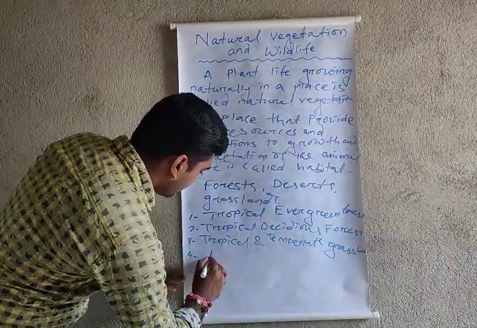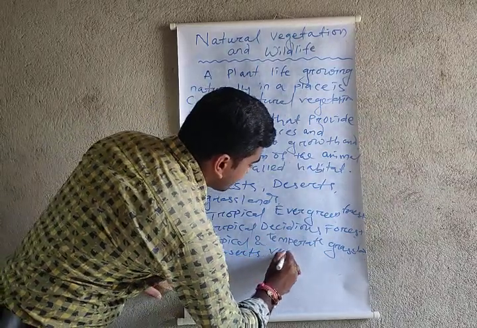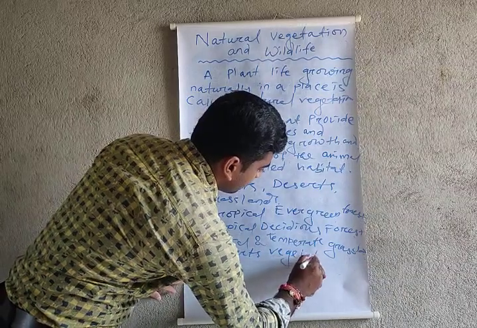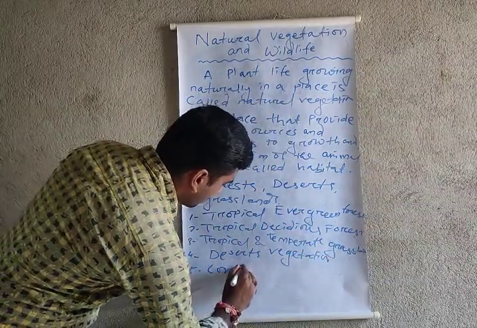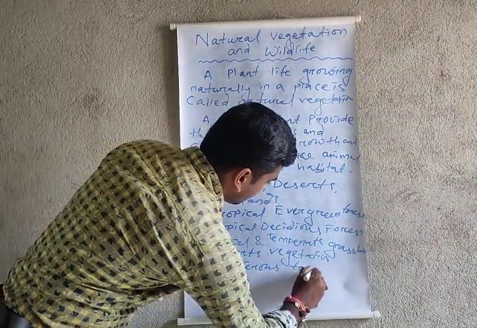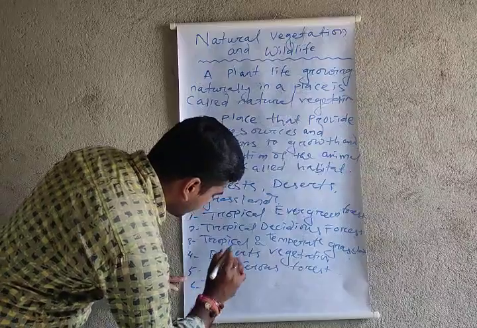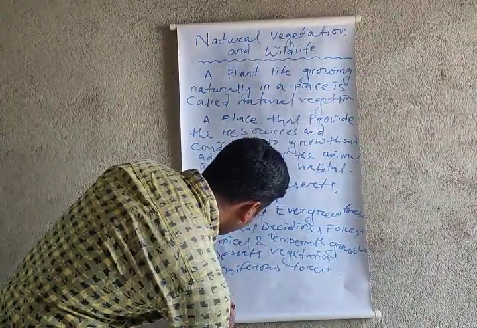Number 4, desert vegetation. Number 5, coniferous forest. And number 6, tundra vegetation.